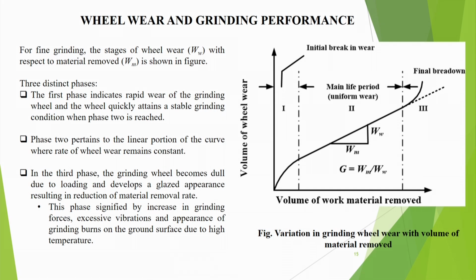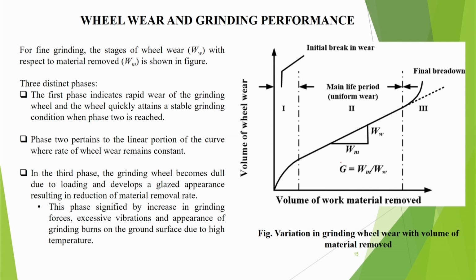Now, wheel wear and grinding performance. For fine grinding, the stages of wheel wear W with respect to material removed Wm is shown in the figure. So, volume of wheel wear and volume of work material removed is plotted here. G is the grinding ratio, that is volume of material removed divided by volume of wheel material removed.